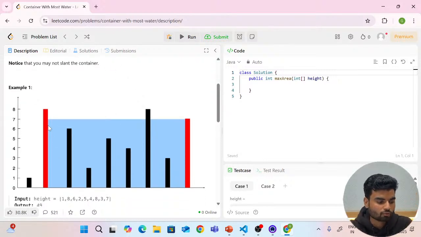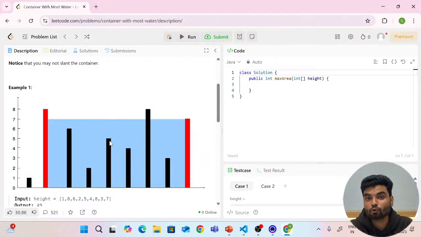Look at this. What we have to do is select the longest poles first, which also have the longest distance between them. Whichever poles have the maximum area will contain the maximum amount of water. As simple as that. You will be calculating the area between two poles. The maximum area you have is the maximum amount of water you can hold. Look at it, these poles are really large, and the length and the width are both high.